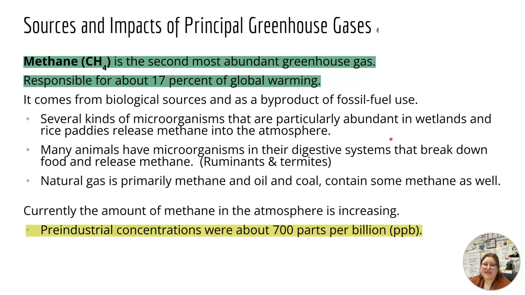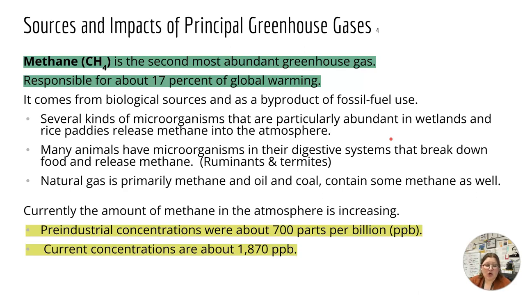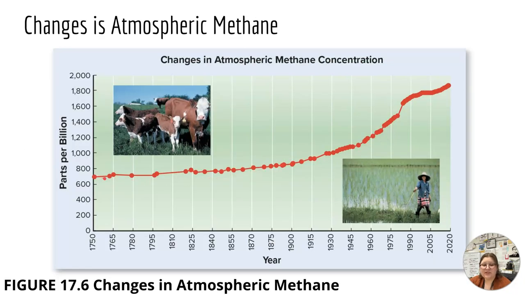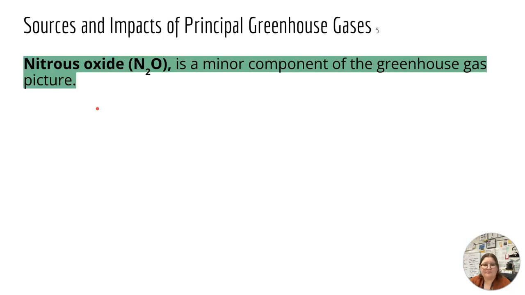Currently, the amount of methane in the atmosphere is increasing. Pre-industrial concentrations were about 700 parts per billion. Currently, we are about 1900. So these are those levels from 1750 up to 2020. And that might not look like a huge increase, but we're going from 700 up to almost 2000.